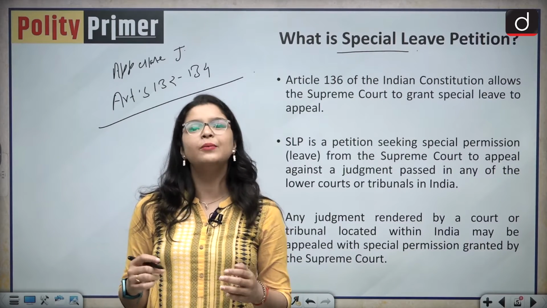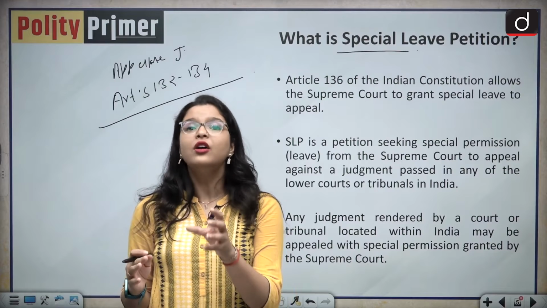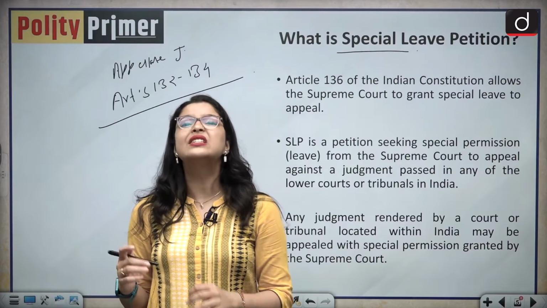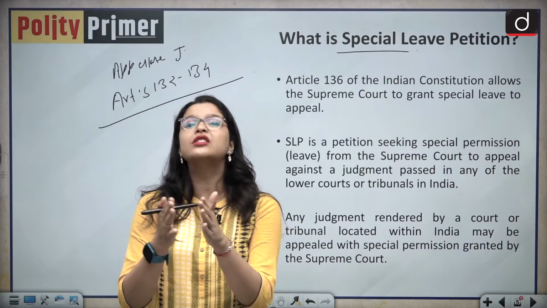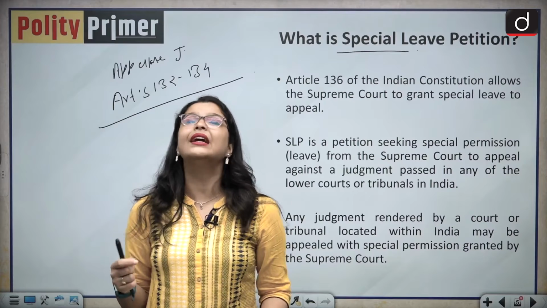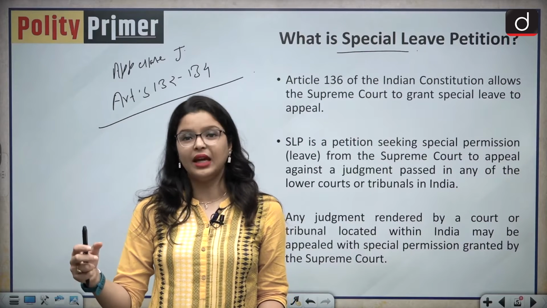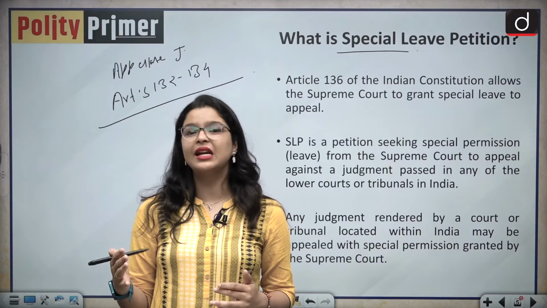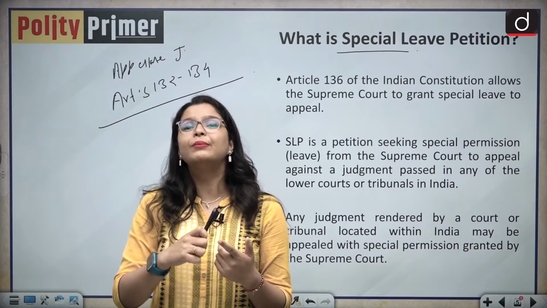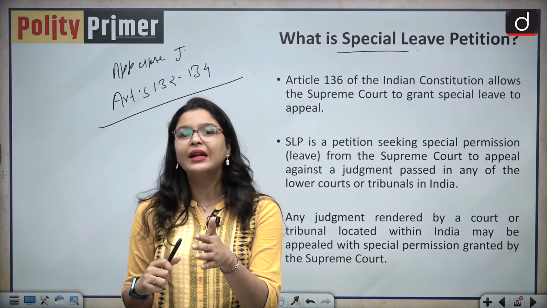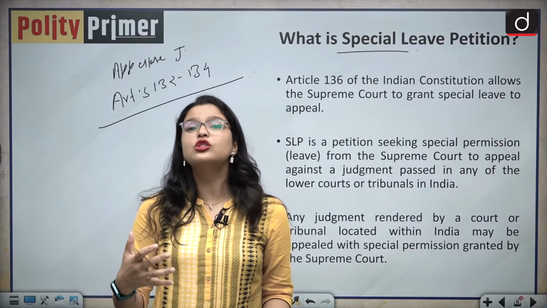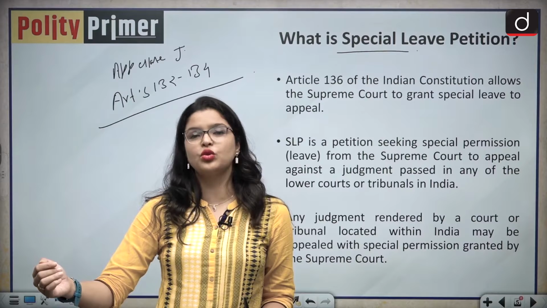We have a very famous maxim in administrative law, which states that justice must not only be done, but it must also seem to be done. What do I mean by this statement? That you should not only do justice to the aggrieved party, but it should also be seen that you are doing justice to the aggrieved party.